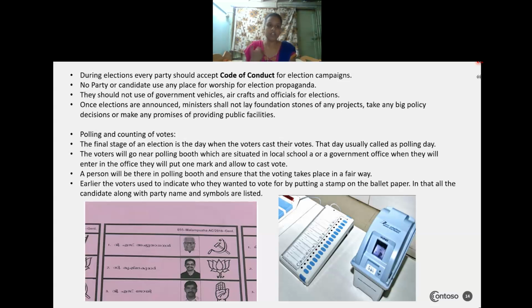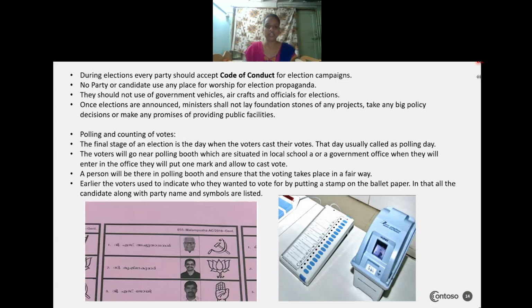So next, the procedure of the election system in our country: campaigning has been done. Now each and every person is going and casting their vote. So the next procedure is polling and counting of votes. The final stage of election is the day when the voters cast their vote. That day we usually call polling day.